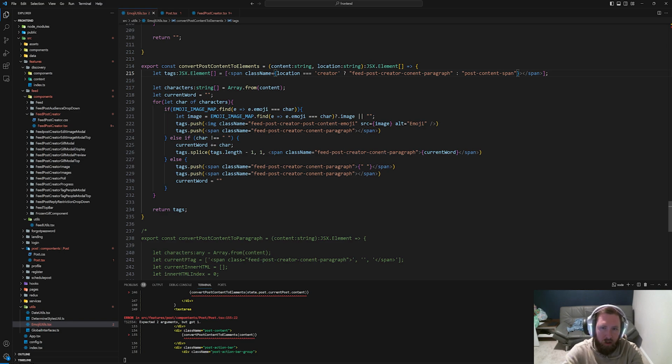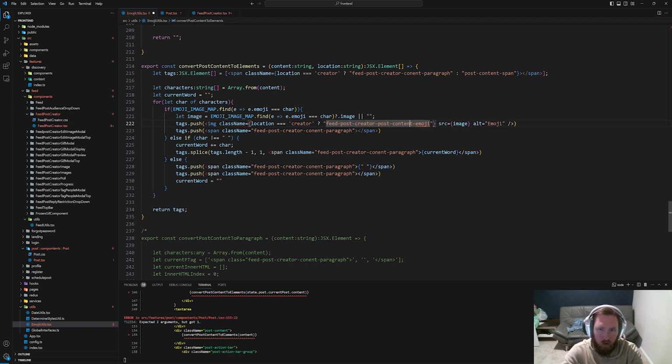Do the same thing here. So location equal to creator question mark. Inside of this one, paste, it'll be this. Otherwise, it'll be post - this was something else though, right? Let's not do that. Let's just do this, I guess. I just want to be safe and not break everything. So here, location equal to creator question mark.